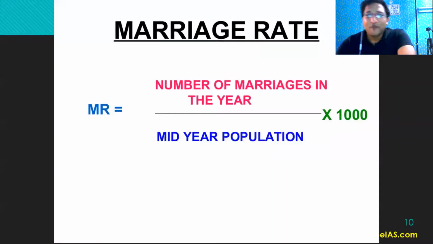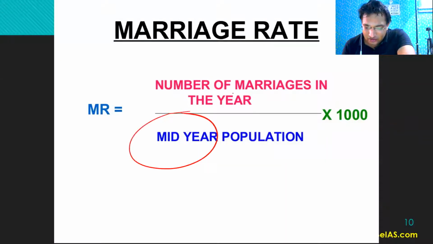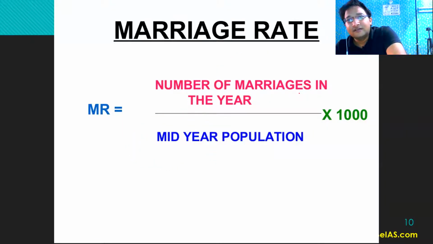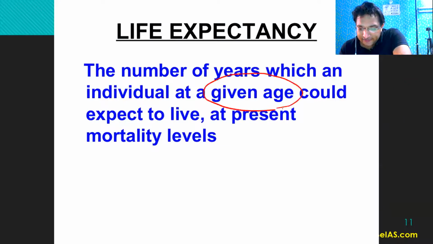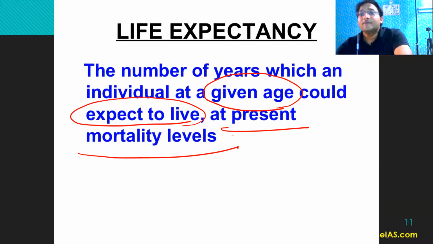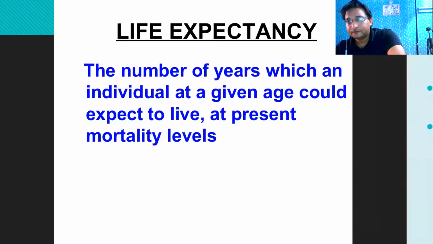Now, marriage rate: number of marriages in the year divided by mid-year population. Not very popular, but still you should know. Life expectancy: the number of years which an individual at a given age could expect to live at present mortality rates. So considering the present mortality rates, the present situation of health, etc., how many years a person is expected to live, right? How much is the average age of the person, right? This is the life expectancy.